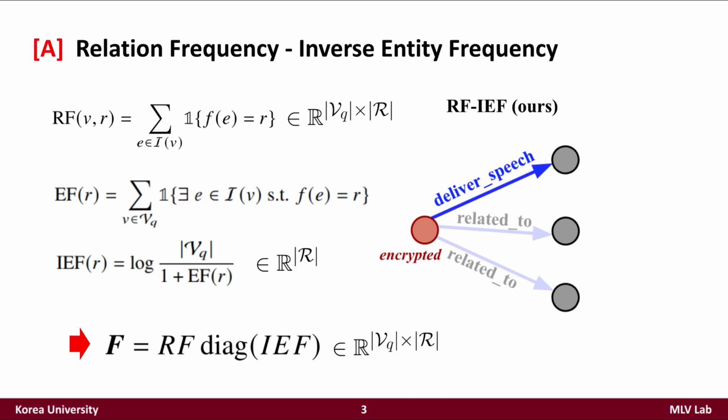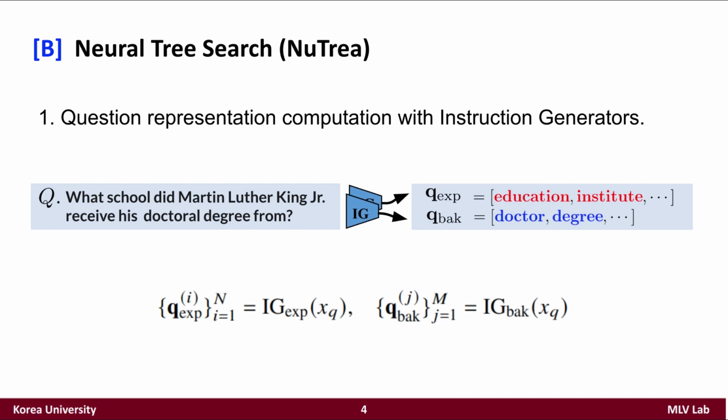Then, similar to the TF-IDF mechanism of characterizing text, the globally frequent edge types will be suppressed while emphasizing the globally rare and locally frequent edge types. Next, we propose NuTrea, which improves the past-oriented information accumulation in previous methods. So before the actual NuTrea layers, we first extract n plus m different question representations, or instructions, with the instruction generators. So n for the NuTrea expansion step, and m for the backup step, which will be introduced shortly.